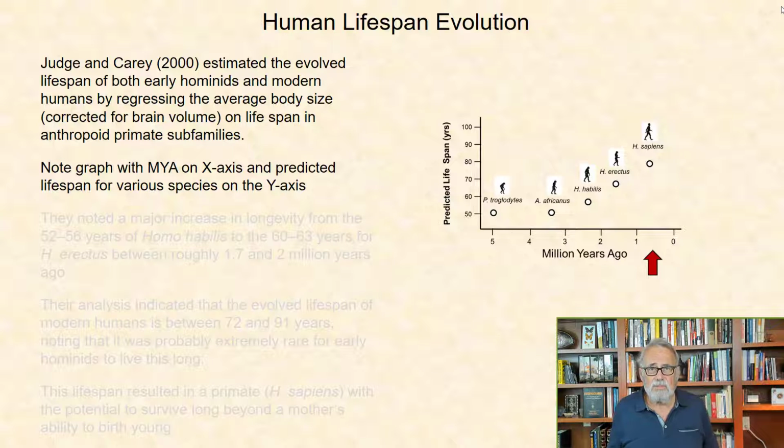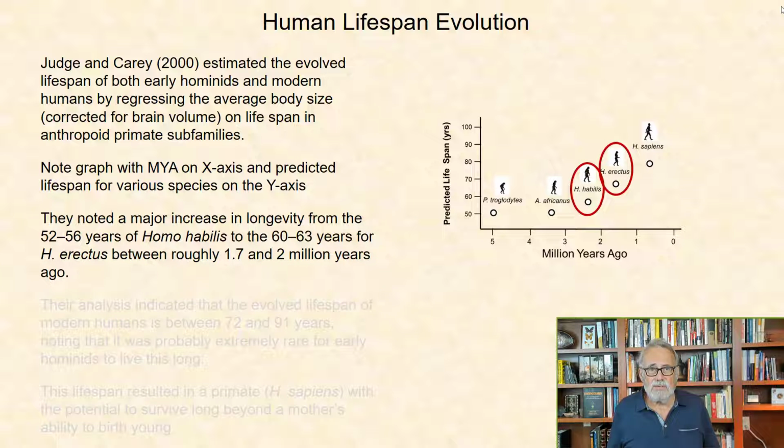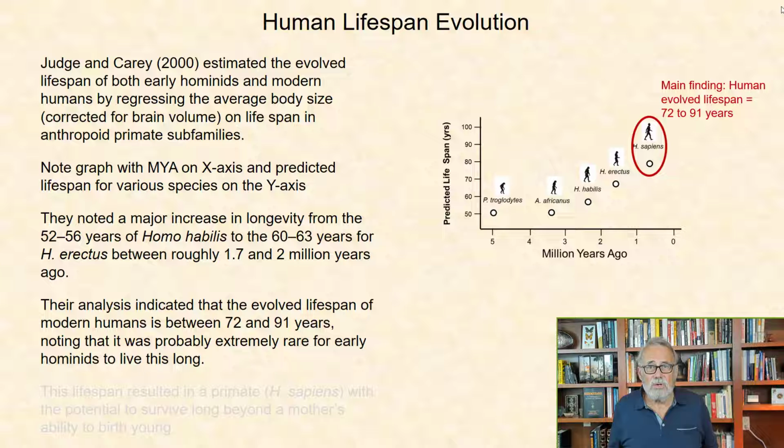Note the graph here with million years ago on the x-axis and predicted lifespan for various species on the y-axis. We noted a major increase in longevity from the 52 to 56 years of Homo habilis to the 60 to 63 years for Homo erectus, between roughly 1.7 and 2 million years ago. Our analysis indicated that the evolved lifespan of modern humans is between 72 and 91 years. We noted that it was probably extremely rare for early hominids to live this long.